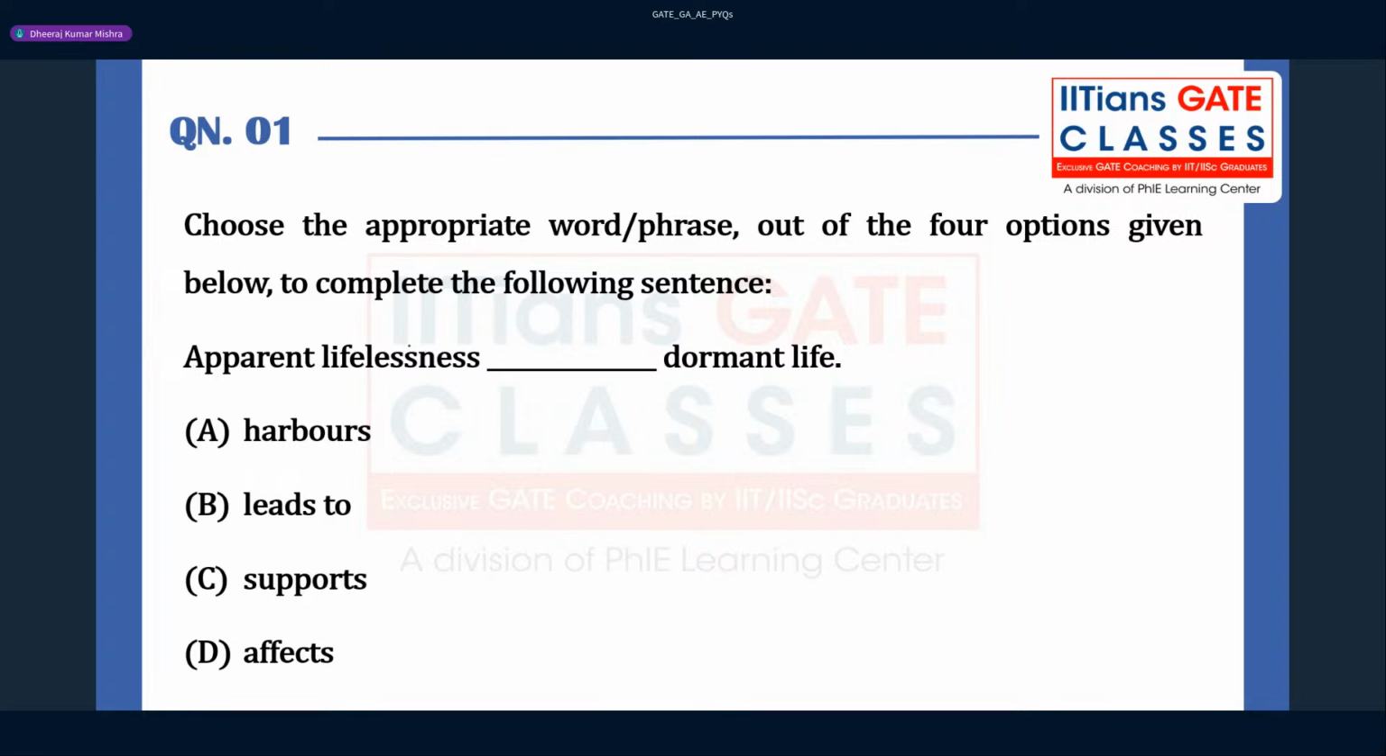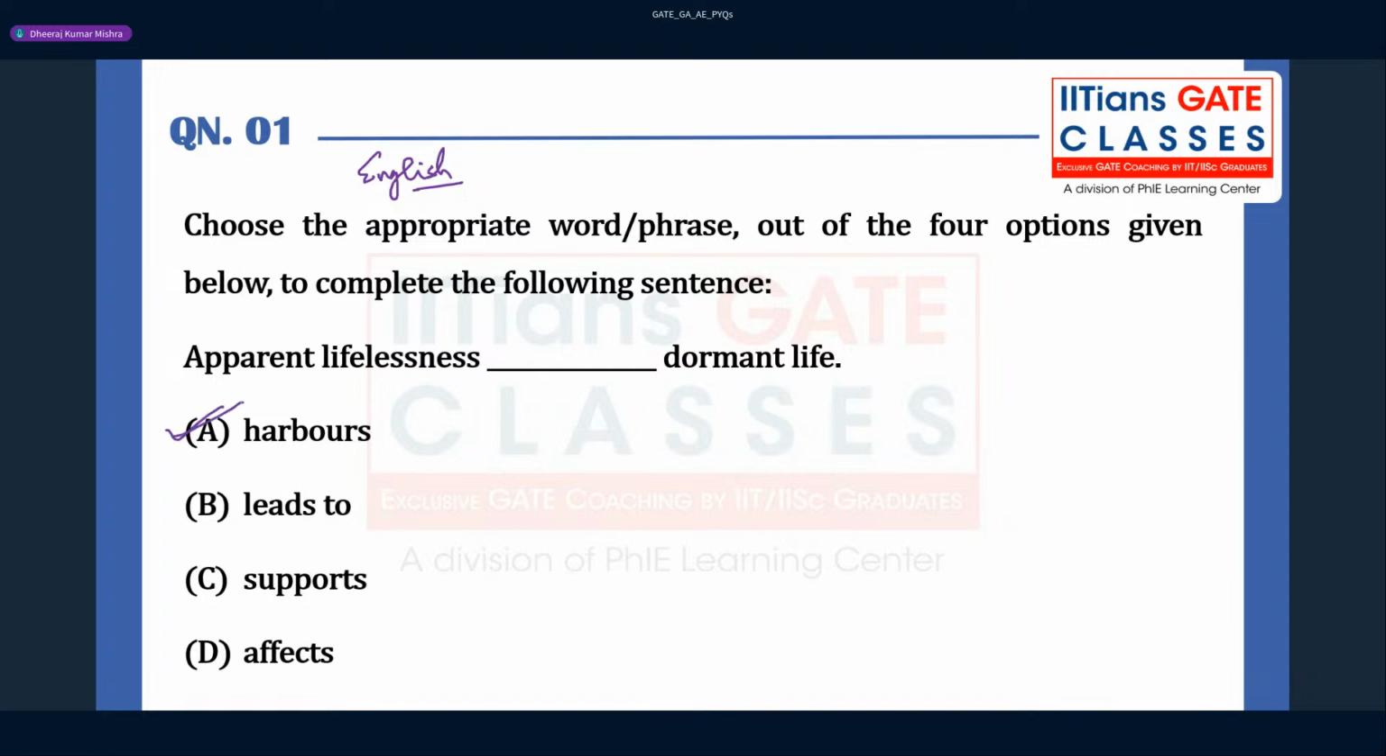This question is from English, and we can quickly solve it. Apparent lifelessness dash dormant life. The options are harbors, leads to, supports and affect. Which option is going to be correct here, guys? You can just answer the question. You can see here, the first option can be correct.